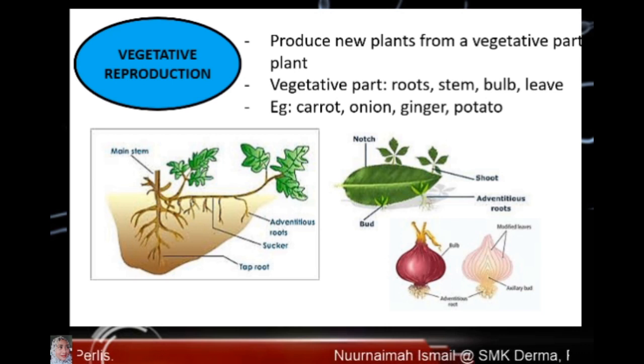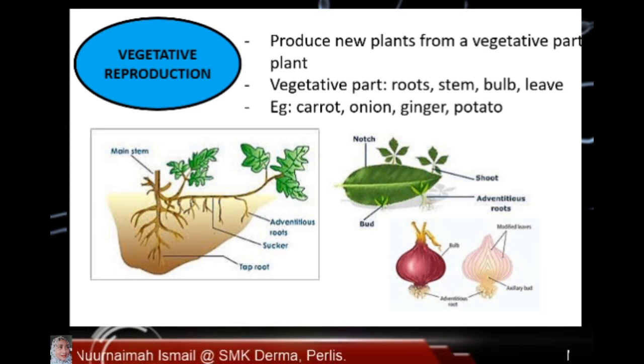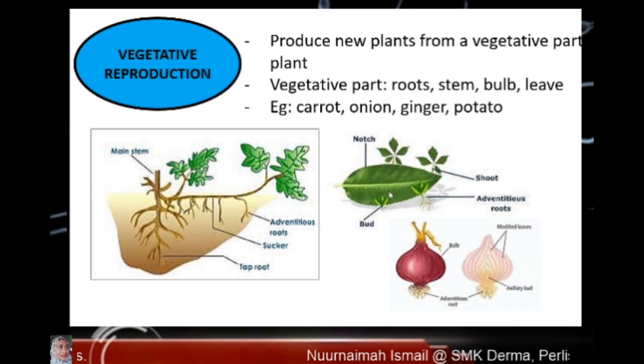For example, carrot, strawberry, ginger, yam, and potatoes. Okay, this is root. This is leaf.